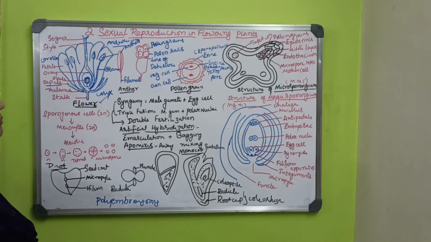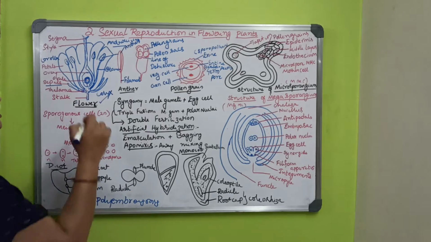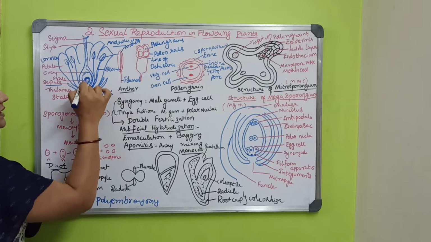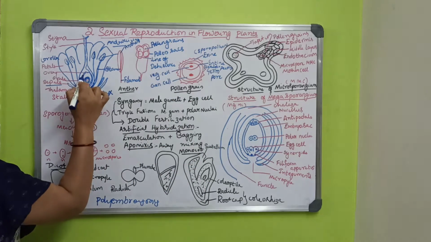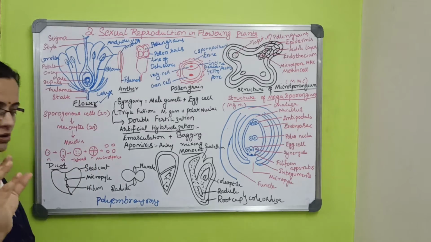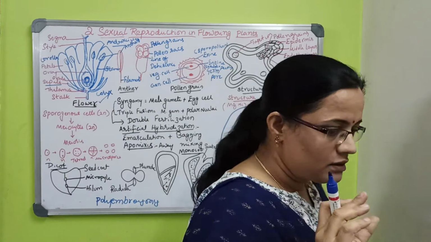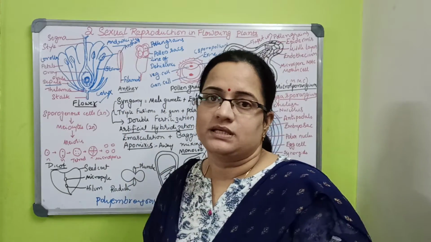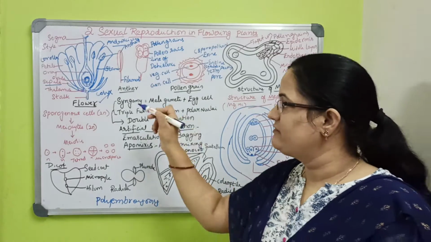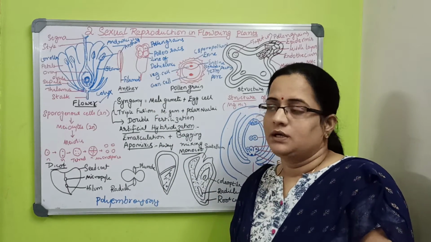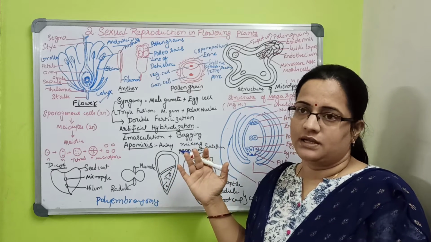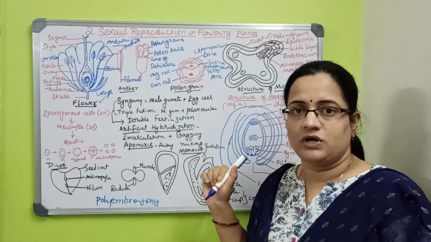The microsporangium and megasporangium all connect, and all these parts we will discuss. Slowly it will become a small fruit. If fertilization is successful, in most plants the flower will become the fruit. There will be exceptions.